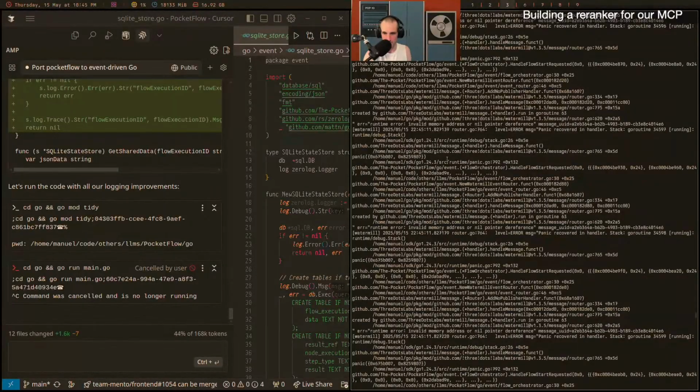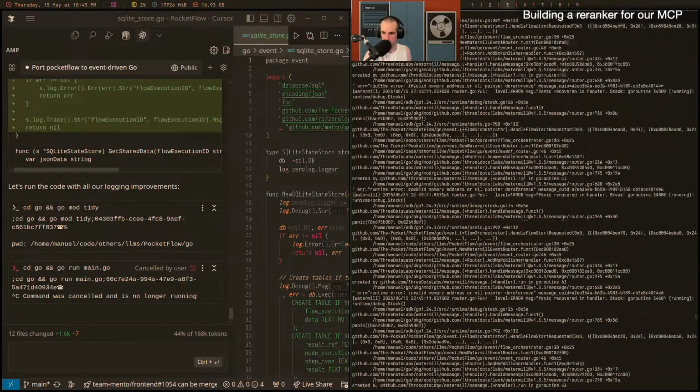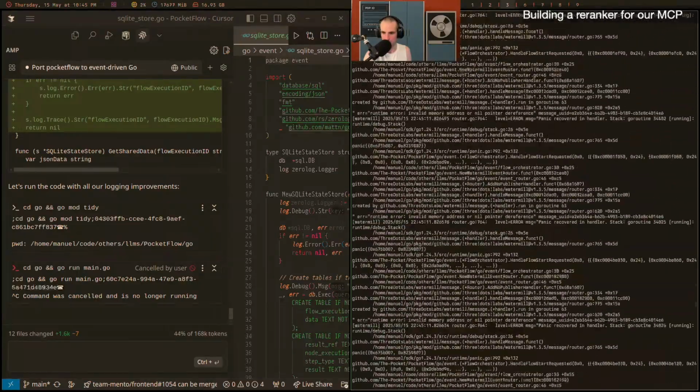Runtime panic. So why is it panicking? Panic recovered in handler goroutine, stack, debug stack, handle message, router, panic. And then the panic is the flow orchestrator line 30, but we don't know why it panicked. It said handle flow start requested. That doesn't tell me much, huh? And was it always like that? Let's start again.